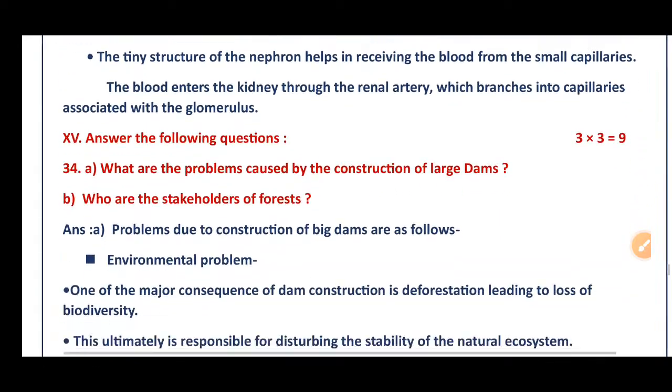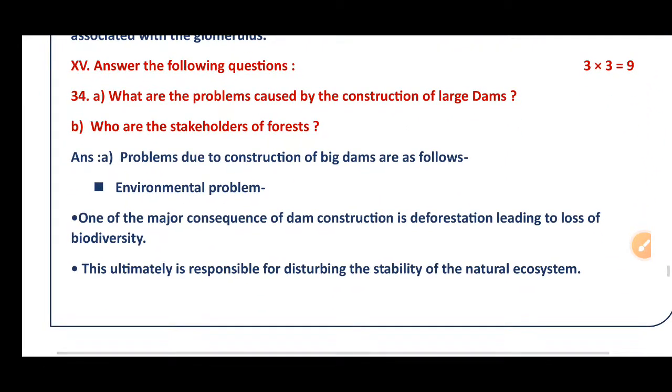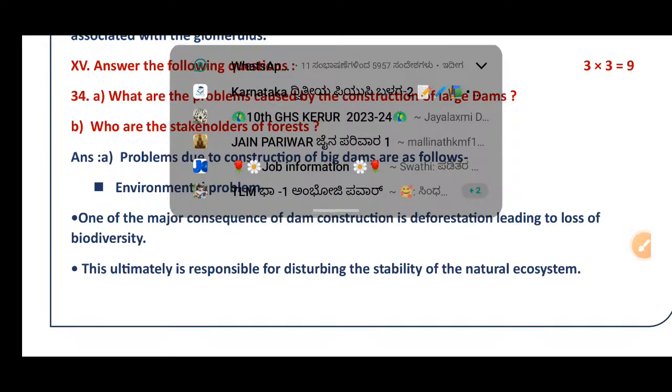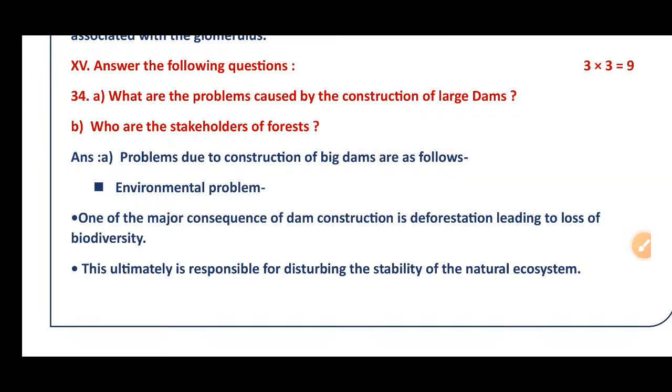Then question number 15. Answer the following questions. Question number 34. A. What are the problems caused by the construction of large dams? Okay. Problems due to construction of big dams are as follows. Environmental problem. One of the major consequences of dam construction is deforestation, leading to the loss of biodiversity.